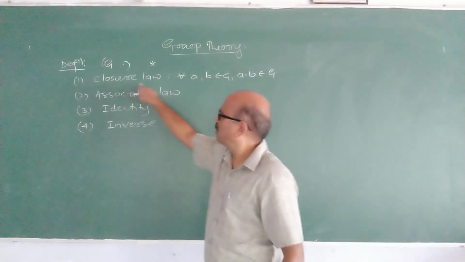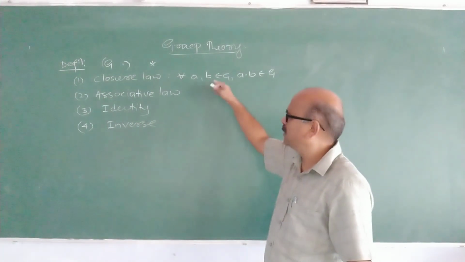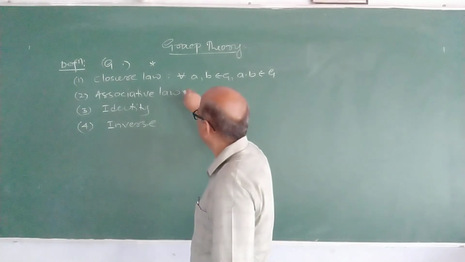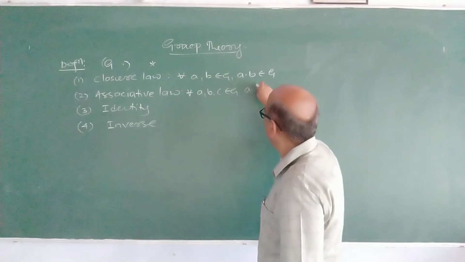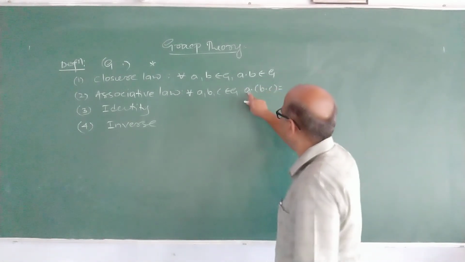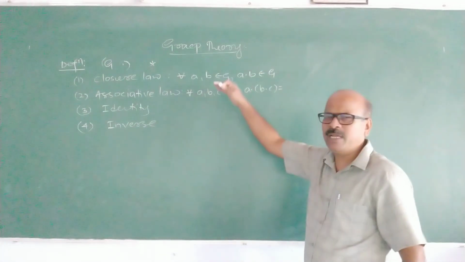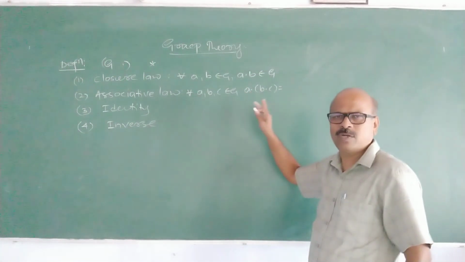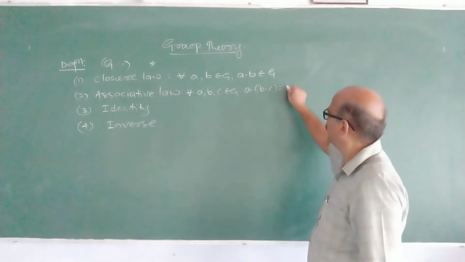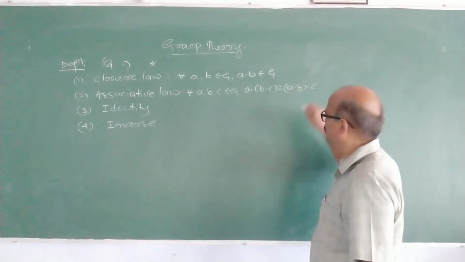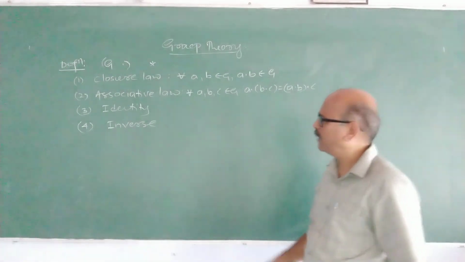Definition important. Closure law means for all a, b belongs to G, a dot b must belong to G. If it is so, closure law is satisfied. Second, associative means for all a, b, c belongs to G, (a dot b) dot c equals a dot (b dot c). Dot means not only usual multiplication, it may be any binary operation. I have already explained what is binary operation. If this is so, then we say that associative law is satisfied.